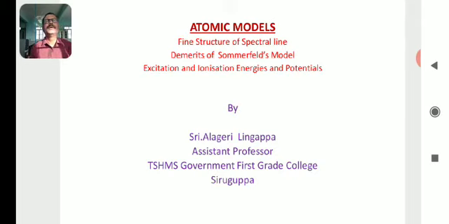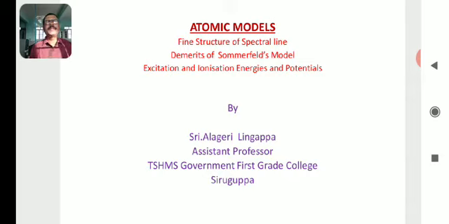So today's topic is fine structure of spectral line, demerits of Sommerfeld's model, excitation and ionization energies and potentials, which is under the chapter atomic models.